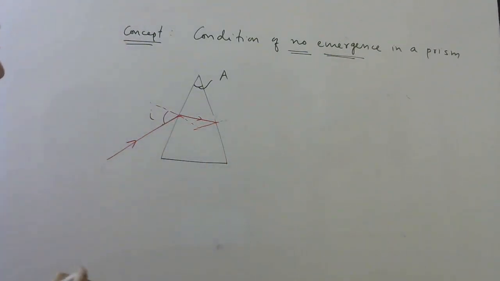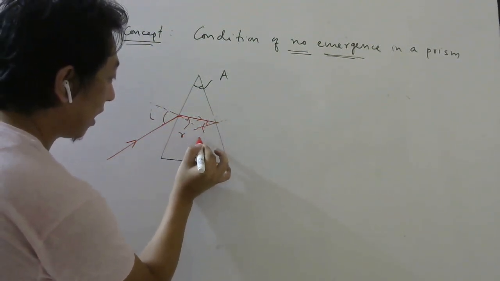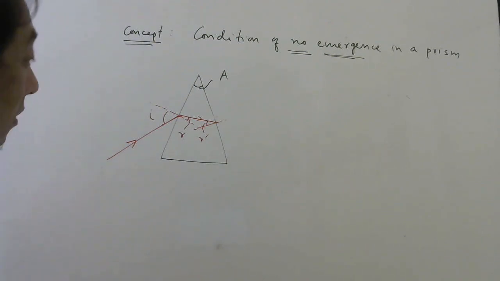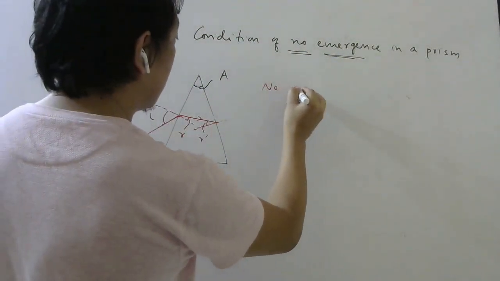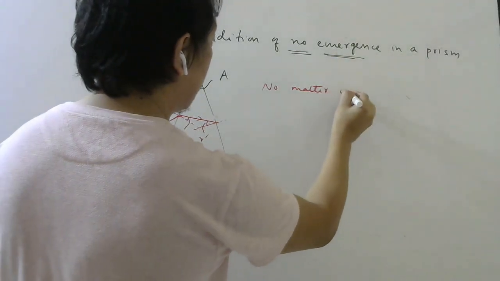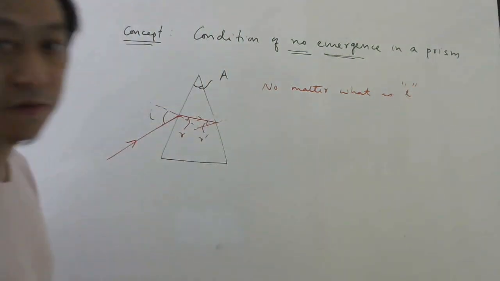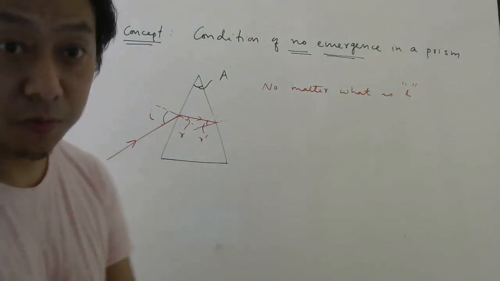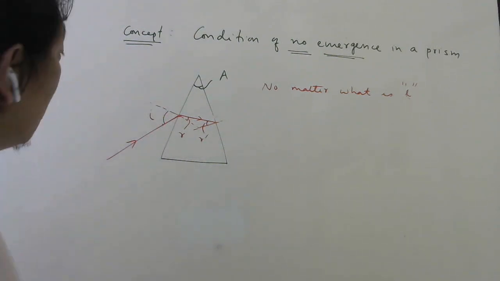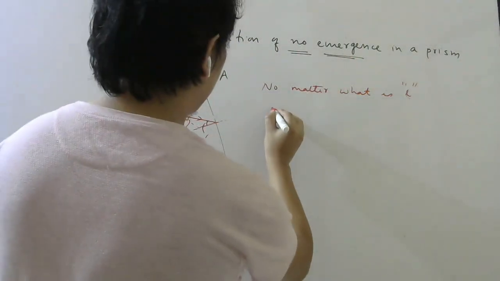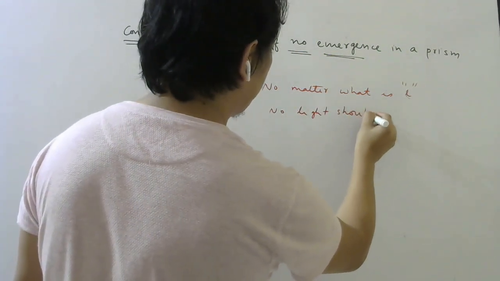This angle, if you remember, we used to write R, and this we used to write R dash. Correct now? So the condition is no matter what is I, 0 degree, 10 degree, 40 degree, 80 degree, up to 90 degree you can go, from 0 to 90. No light should emerge.